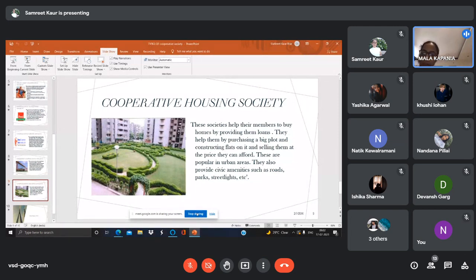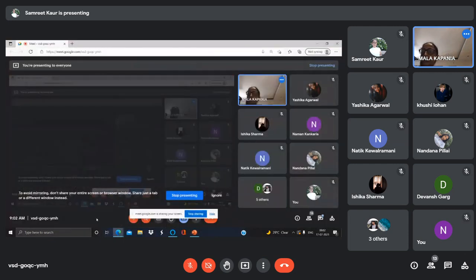As far as any doubt in any of the housing cooperative societies, you can ask Samreet. Anyone? When someone presents, you must ask questions to that person. It builds up confidence in that child. Yes, Nandana, can you ask your question to Samreet?